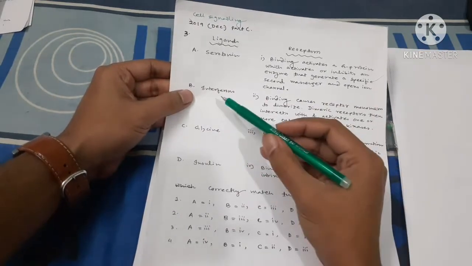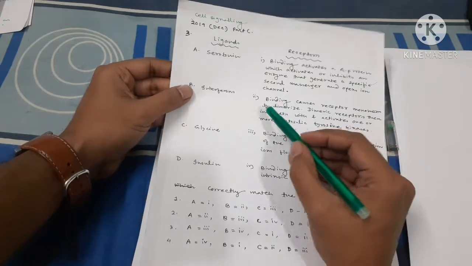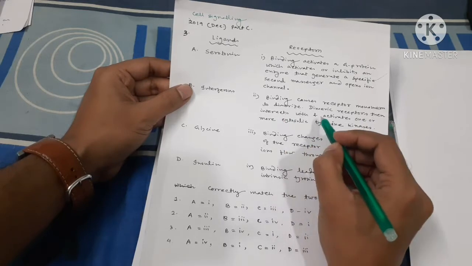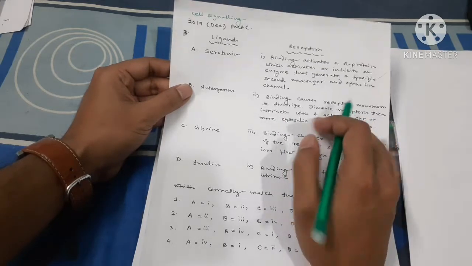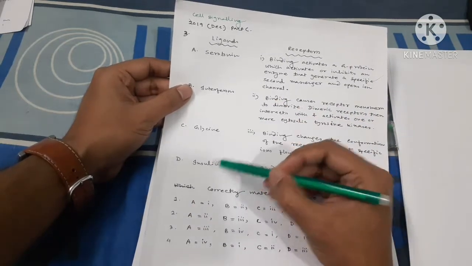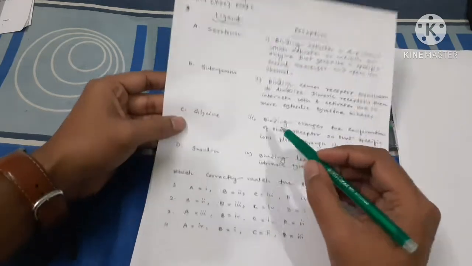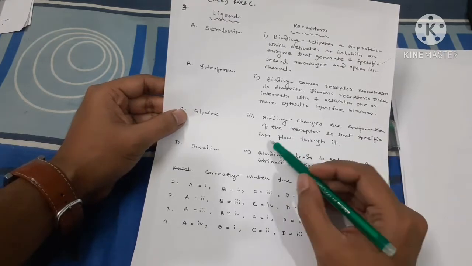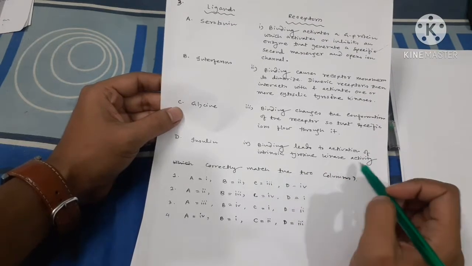Let's see, I want to actually match B and D, then I can find what is right. Binding causes receptor monomers to dimerize, dimeric receptors then interact with and activate one or more cytosolic tyrosine kinases. Okay, this could be insulin or interferons because both interferons and insulins actually activate receptor tyrosine kinase. So this could be the two. Now let's see what is stated in the third. Binding changes the conformation of the receptor so that specific ions flow through it. Another is binding leads to activation of intrinsic kinase activity.